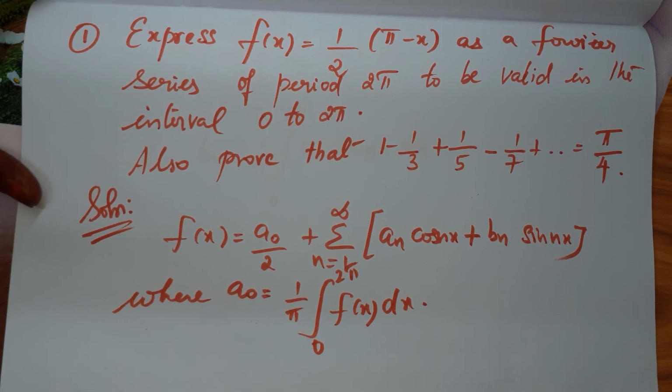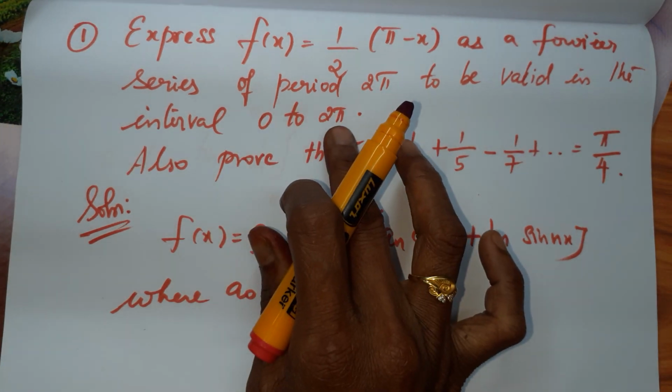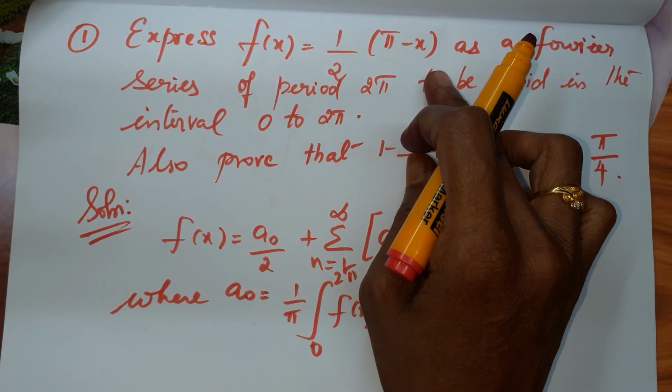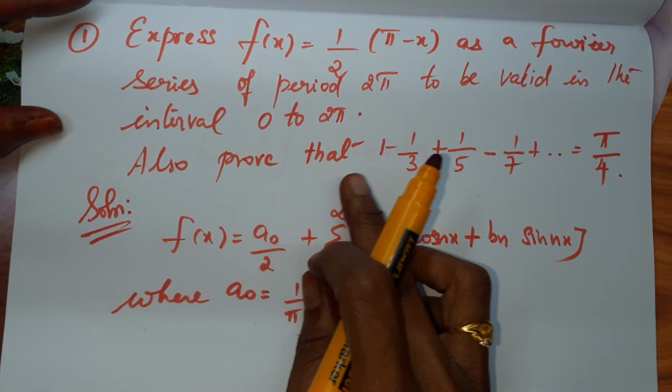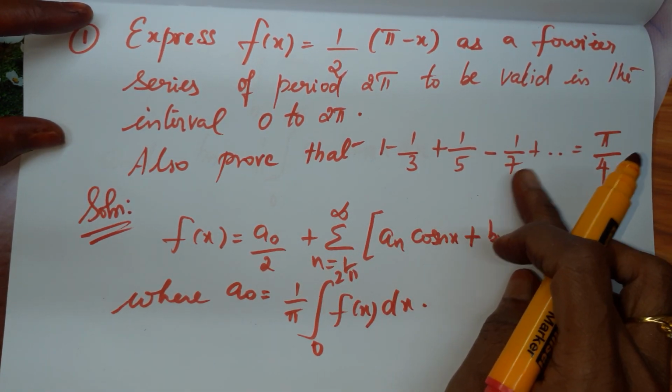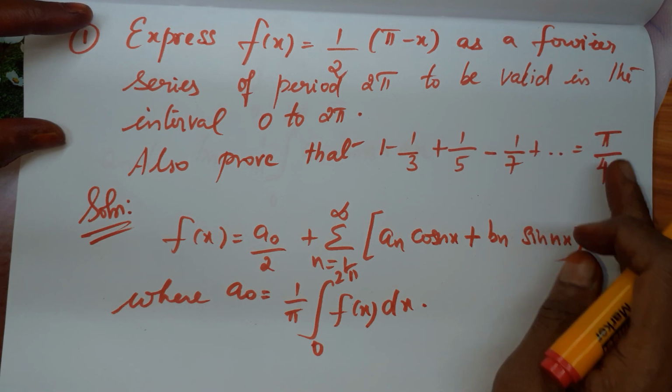We are going to express the given f of x, 1 by 2 into pi minus x, as a Fourier series of the period 2 pi, and the interval they have given is 0 to 2 pi. After expanding this as a Fourier series, we also have to prove 1 minus 1 by 3 plus 1 by 5 minus 1 by 7 plus etc. is equal to pi by 4.